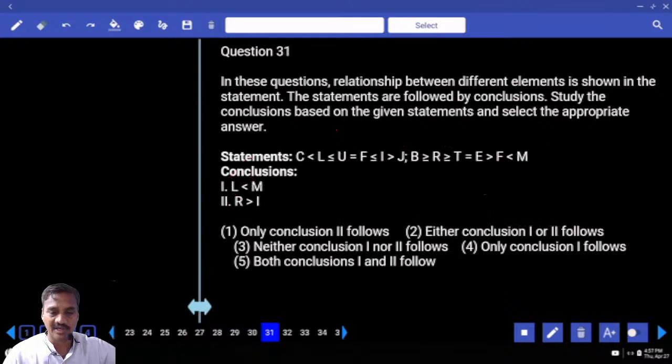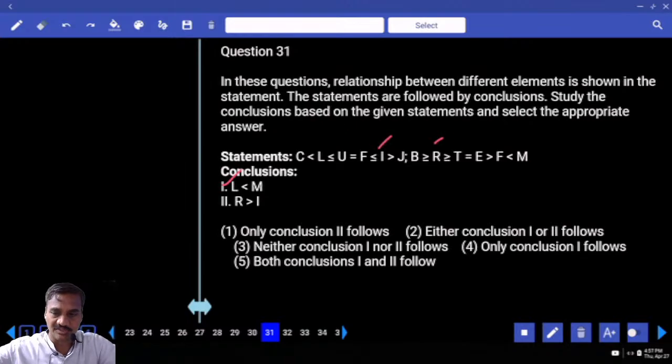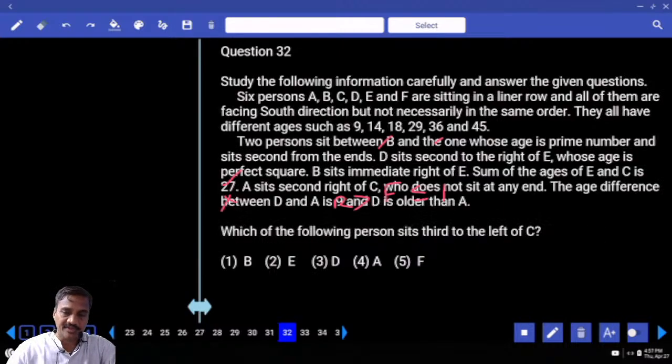Then 31st, L and M. L is here, M is here. Which element is common? F. L lesser than or equals to F lesser than M, L lesser than M is definitely true. R and I. I is here and R is here. Now tell me which element is common. F is common. F lesser than or equals to I, and F and R. Now R greater than F. Now between these two opposite symbols, no relation. And so what is your answer? Only one. That is choice 4, question number 31. Then 32 onwards. Now in this 32, there are 6 persons.